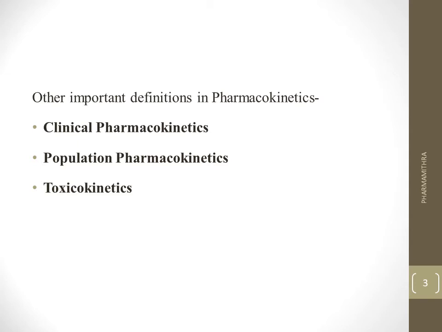But in population pharmacokinetics, we are studying the differences in various population groups and applying that concept. Whereas in toxicokinetics, we are applying the pharmacokinetic principle for the safety of a patient.